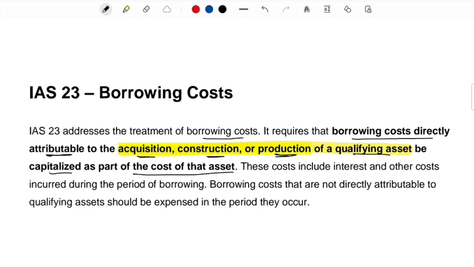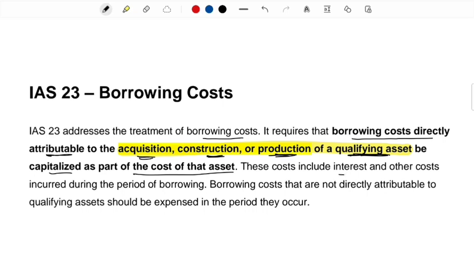Remember when we were talking about IAS 16 initial recognition, when we were worrying about what kind of costs are going to be capitalized as part of the initial purchase price, there we had discussed that any borrowing cost which will be attributable to the acquisition of that particular asset will also be capitalized. Capitalized means that it will be added to the cost of the asset. But the key term here you must remember is the acquisition, construction or production of a qualifying asset. We'll be discussing each of these terminologies in a while, but as a summary you must remember this statement.